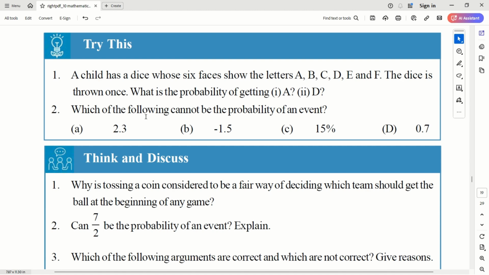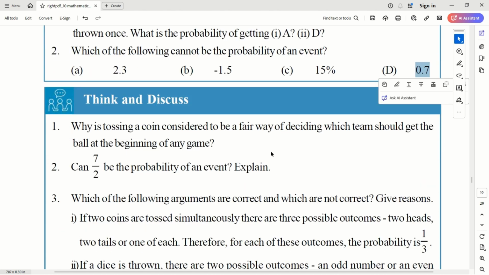Which of the following cannot be the probability of an event? Okay. 2.3 is not possible because probability should lie between 0 and 1. So this is not possible. Probability cannot be negative. This is also not possible. 15% is 0.15, so this is possible. 0.7 is possible, between 0 and 1.